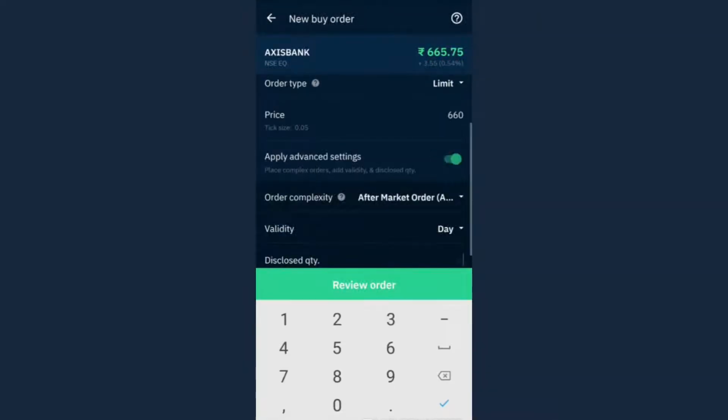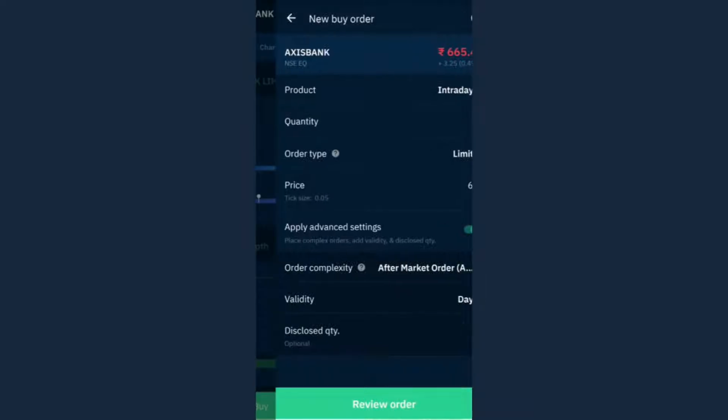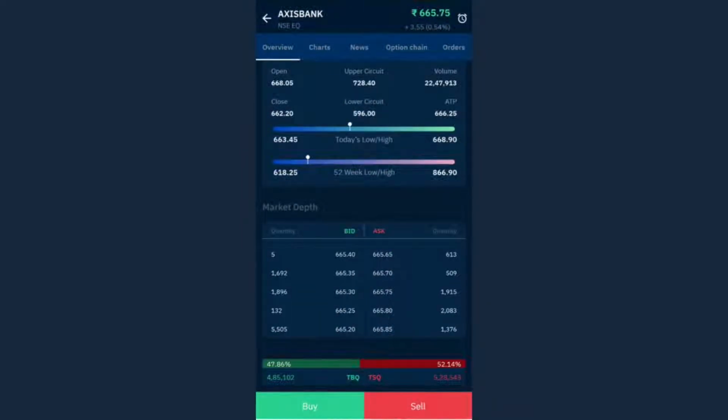Now, before coming to this concept of disclosed quantity, let me show you this market depth table. So here you can see the quantity and the prices. They are like 1000, 100, 4000, 3000, right? Now imagine if here there was a quantity like 10 lakh. So someone is either willing to buy 10 lakh shares or someone is willing to sell 10 lakh shares. So let's say someone is willing to sell 10 lakh shares. So the buyer can take an advantage, right?